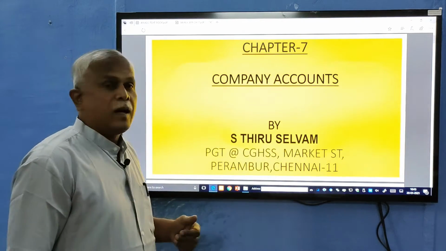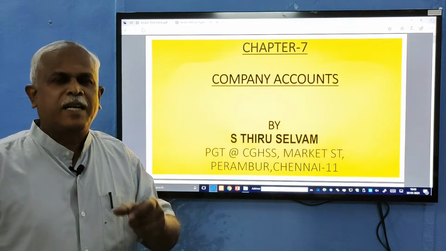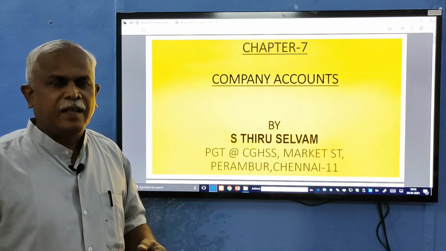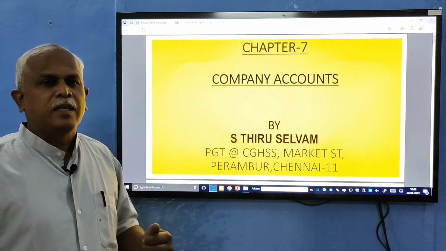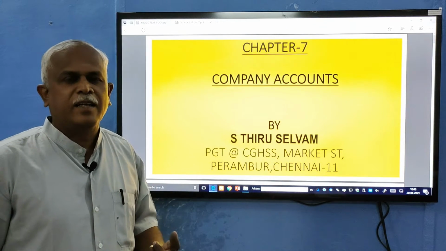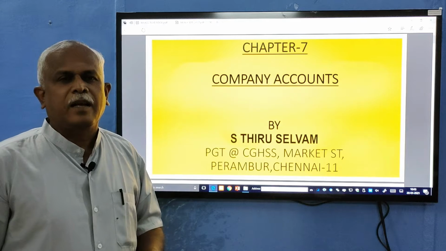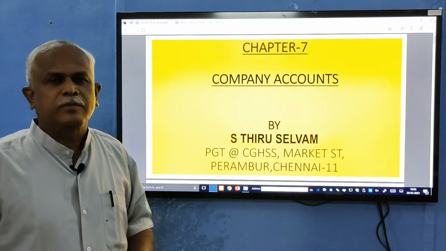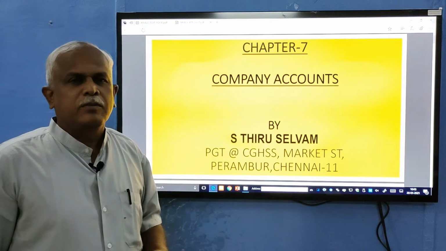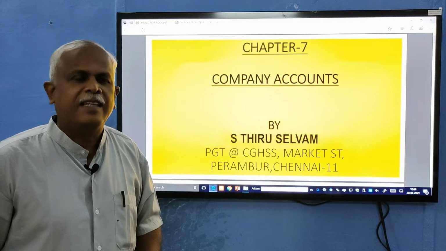Also we are going to see practically how a company makes journal entries in its books, and in the event that a shareholder fails to pay some money, how it is recorded, how the shares are forfeited for non-payment of dues, and how they are reissued to the next person, and also how shares are issued to persons who contributed capital in the form of assets, that is, consideration other than cash.